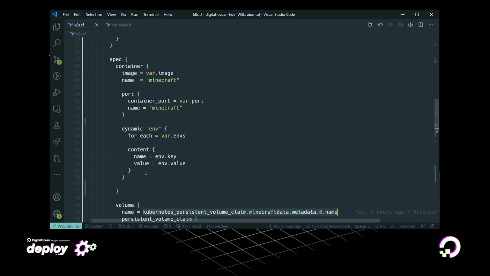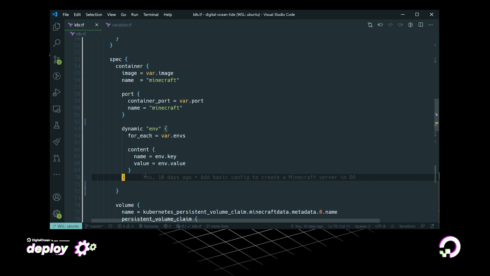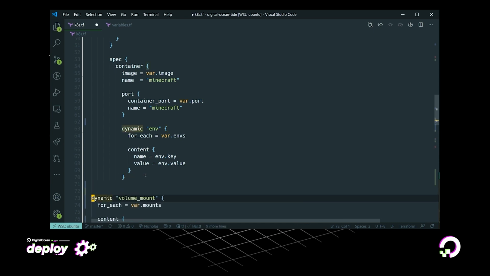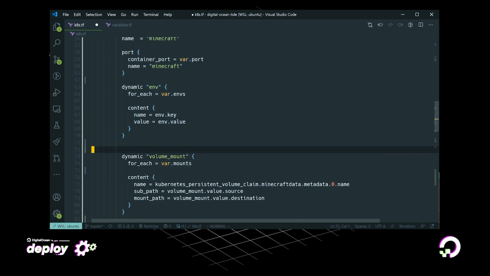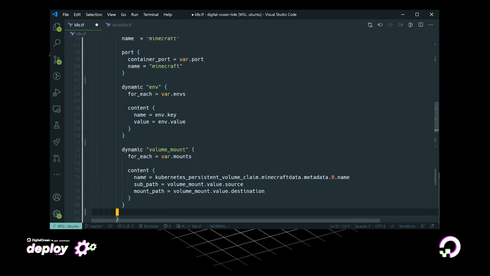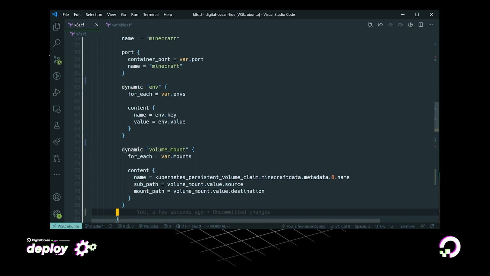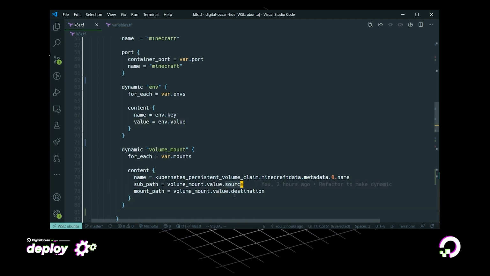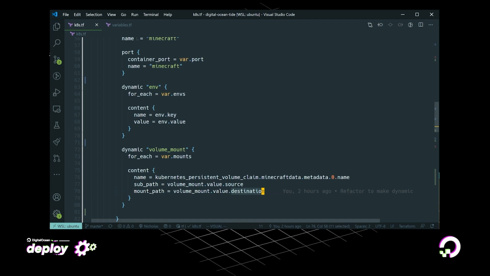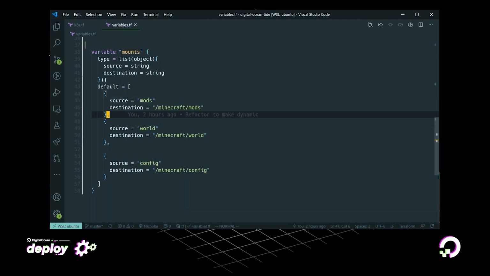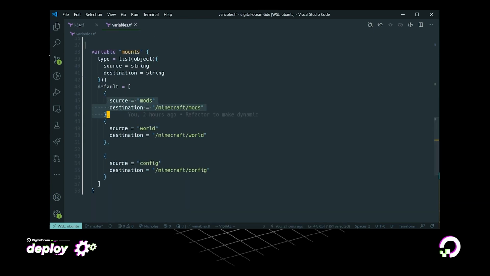So let's then again use something that Nick's shown us before. We're going to use a dynamic block for the volume mounts. And for each of the mounts we defined in our variable, we're going to set the name of the persistent volume claim, which you can grab by the reference. And we can grab the source and destination field from the value that we had defined in our mounts variable.